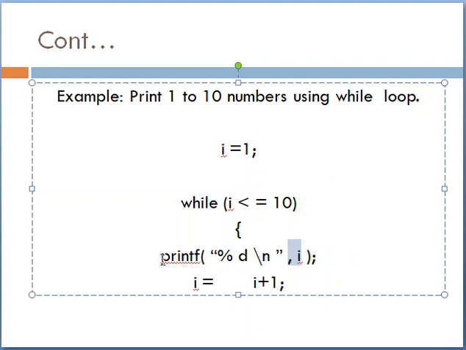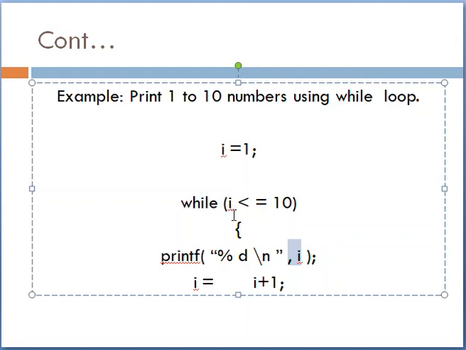So we move into the body of the loop, and after that i is increased by 1, now the value is 2. Again, 2 is less than or equal to 10, yes it is true. So again we move into the body of the loop and print the value 2. This process repeats until the value reaches 10. Suppose it prints 1 to 9, and the last value is 10.